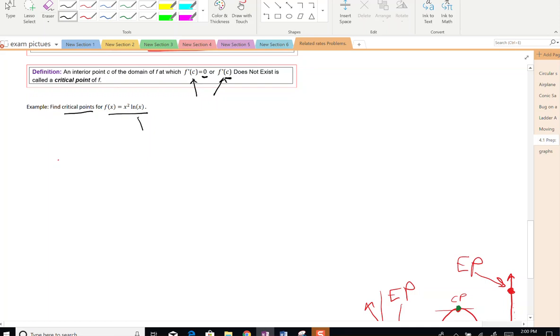But before we do that, if we look at this function, the domain of this function is x greater than 0. And that's because the ln of 0 does not exist, but every value above 0 does. So remember, the ln of x function looks like this. Right? So it has a vertical asymptote as you get closer and closer to 0.